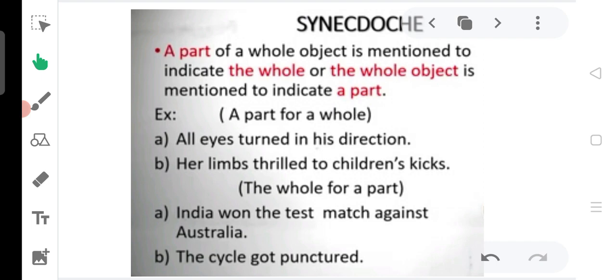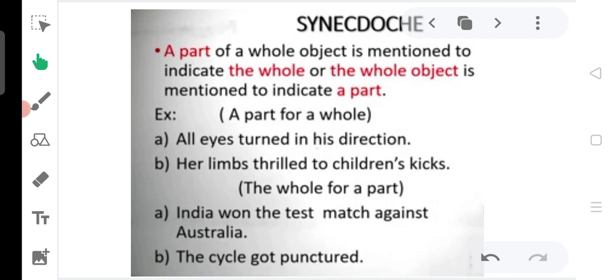Okay, and here is the next example: her limbs thrilled. Thrilled is nothing but excited, related to children's kicks. Actually only the limbs, that is two legs and two hands, will not get thrilled, but the whole body will be excited. So that is why we used a part to represent the whole.